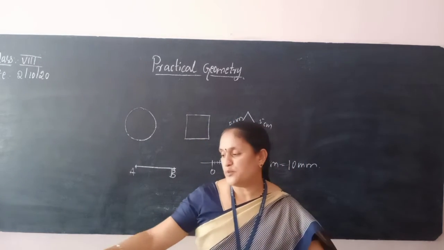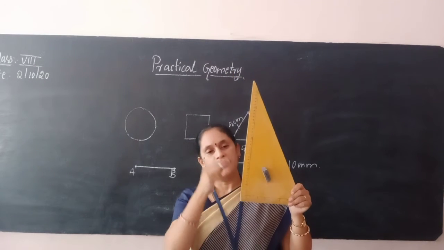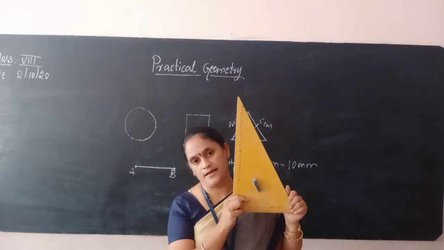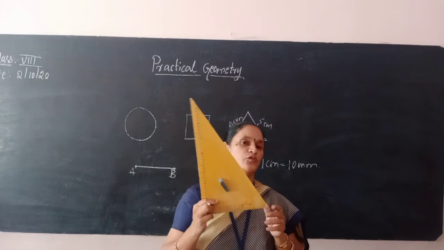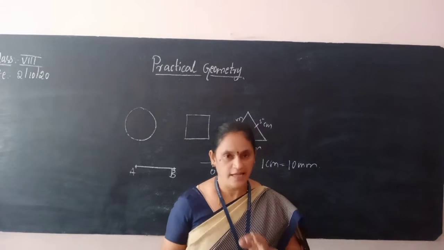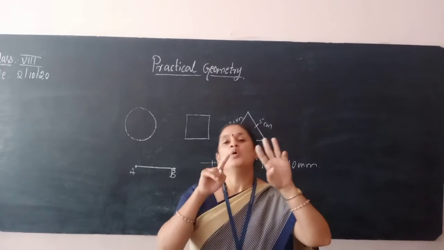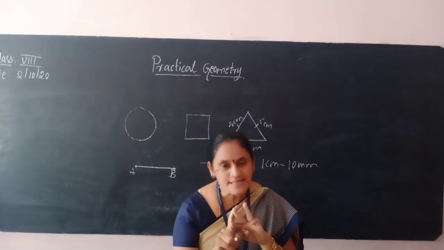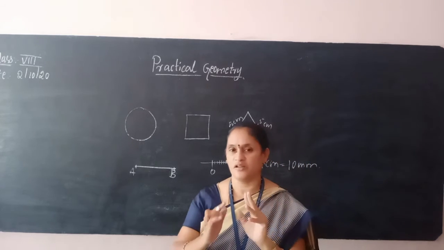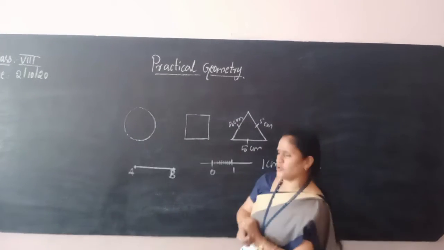And the one more is also 90 degree, also a set square. But here one angle will be 60 degree and one more will be 30 degree. The use of this you will learn in the higher classes. But in our constructions we give more importance to three things: a ruler, compass and protractor. These three are very essential for our construction. Okay children.